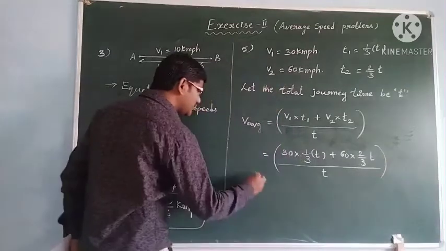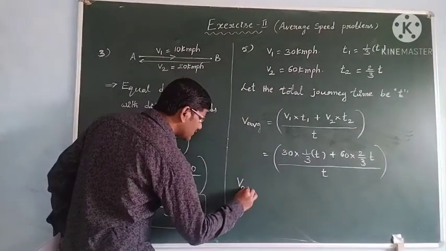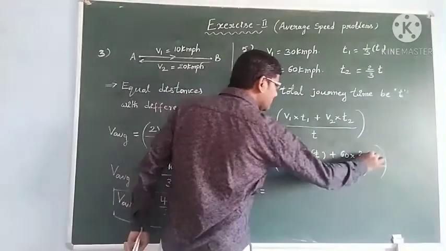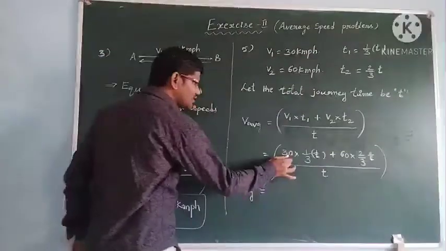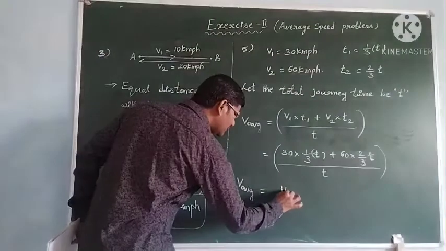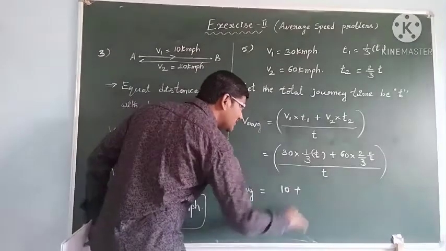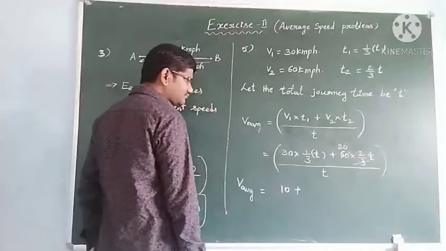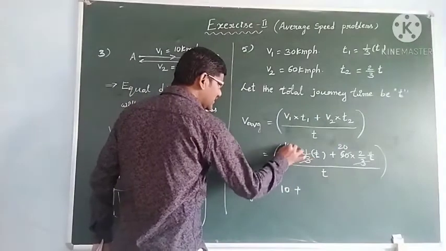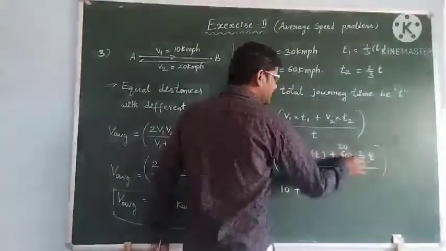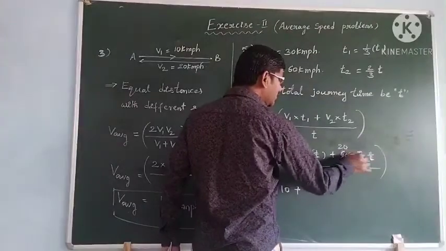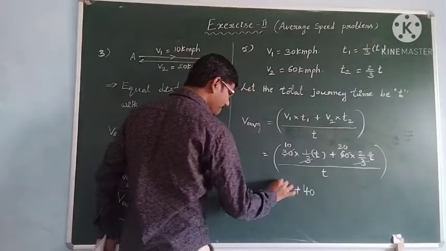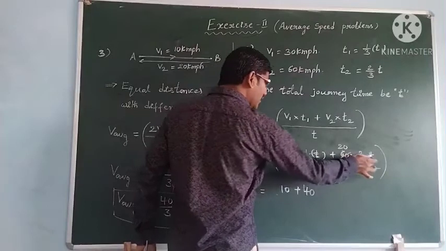Okay students, so then v average is equal to, you take t common, t gets cancelled. Then 30/3, 10 is left here, and with 3 you cut it, 20. With this 3 you cut 60, 3 twenties, 20 into 2, 40, and t I have, here t common, here also t common.